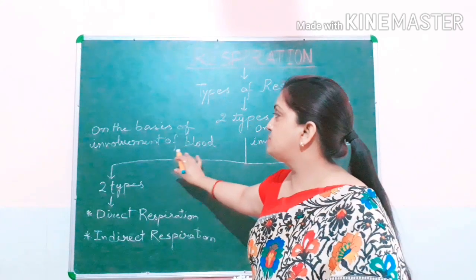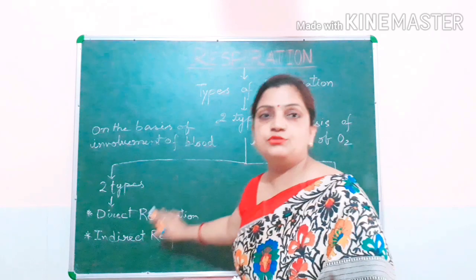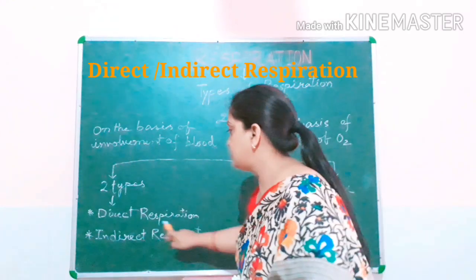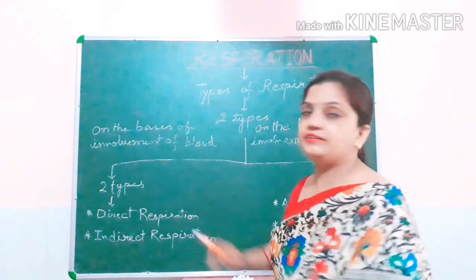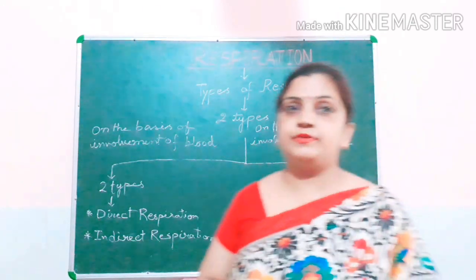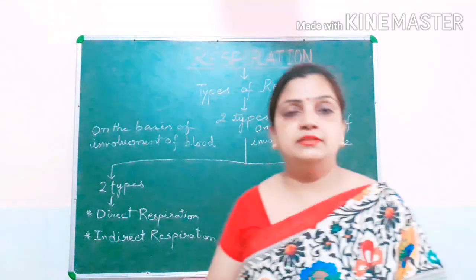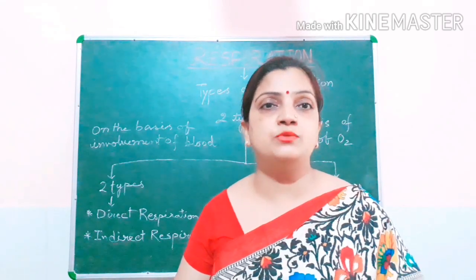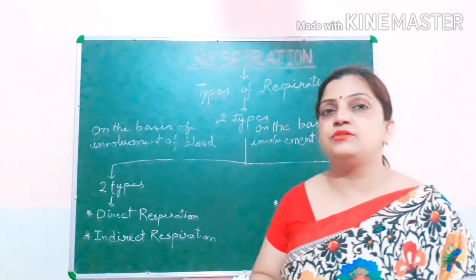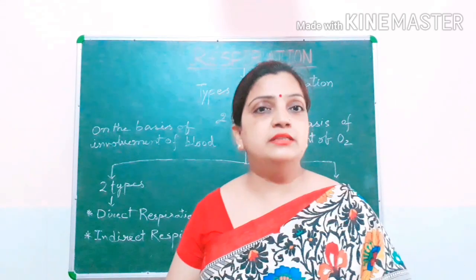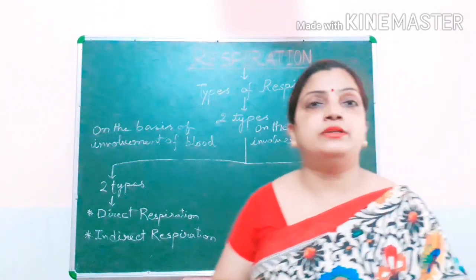On the basis of involvement of blood, respiration can be classified into two types, that is direct respiration and indirect respiration. Now what is direct respiration? Direct respiration, in other words, you can consider as a breathing process. Just simple inhaling of oxygen from the outside atmosphere into the body and release of carbon dioxide to the outside atmosphere, where blood involvement is not there.